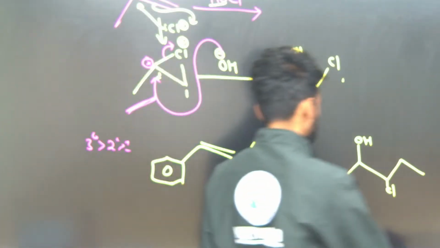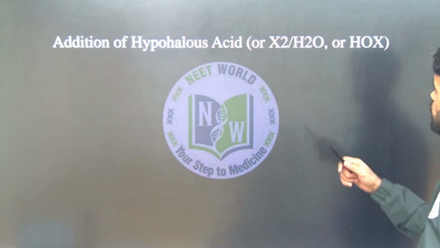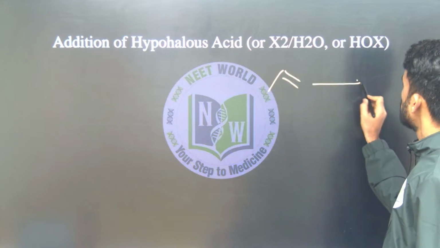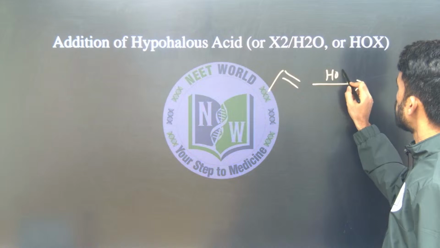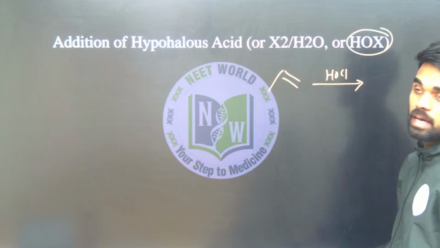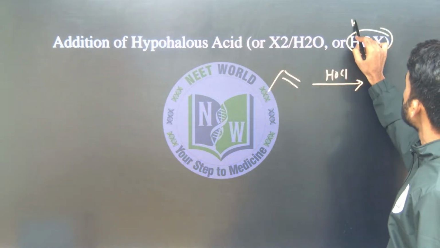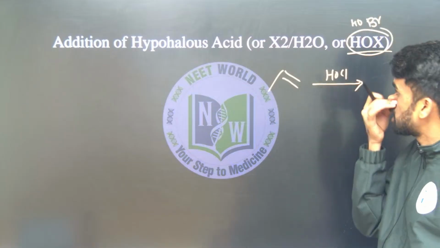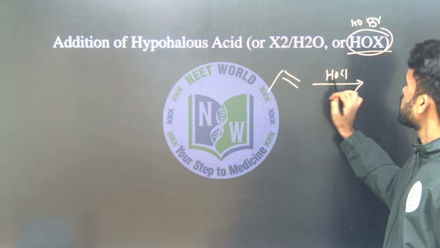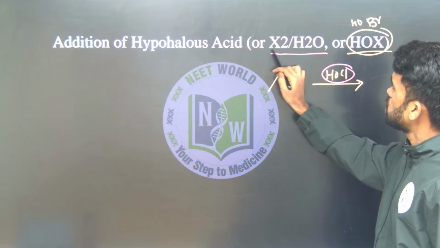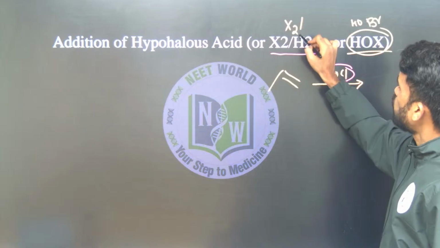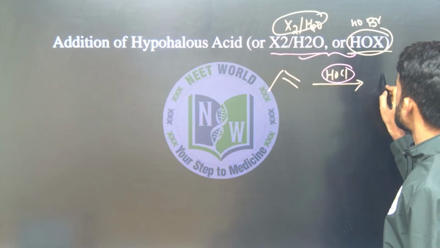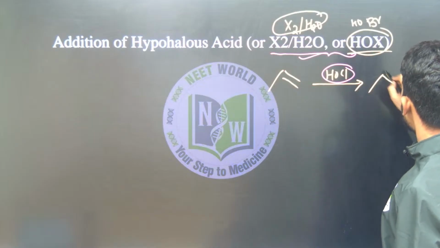Next here, addition of hypochlorous acid. Whatever we discussed, like there will be a double bond, they will give it as HOCl, I told you. That is nothing but generalizing it as HOX. X means halide. It can be HOBr also or HOI also. That's why we are generalizing it as HOX. The same thing is mentioned in this form, halogen with water, H2O. So the reaction will be the same in both cases, whatever we discussed: chlorine comes here, OH goes here, that's it.